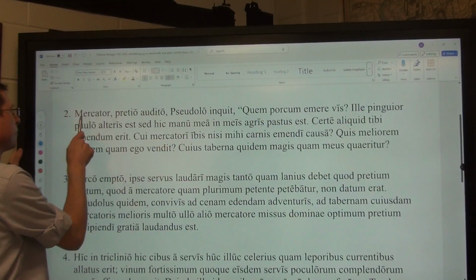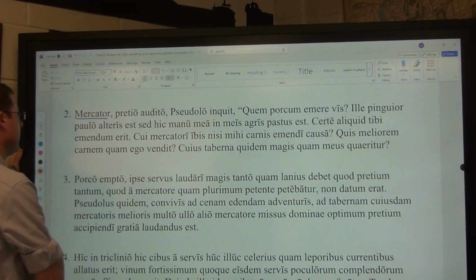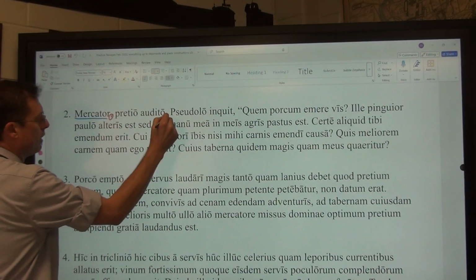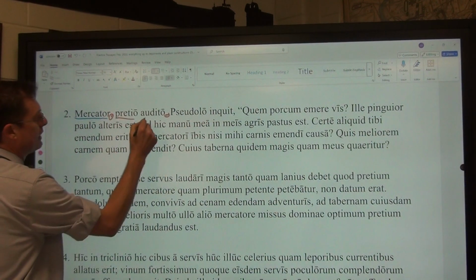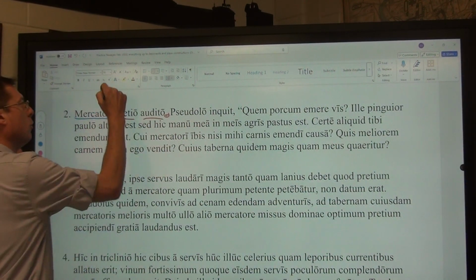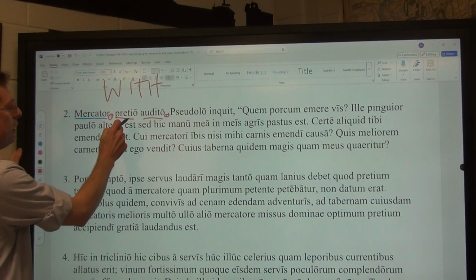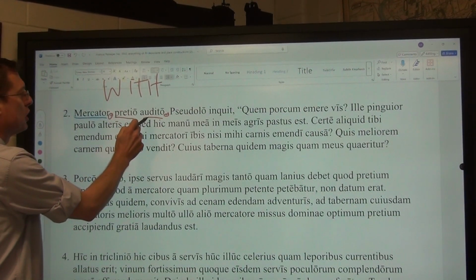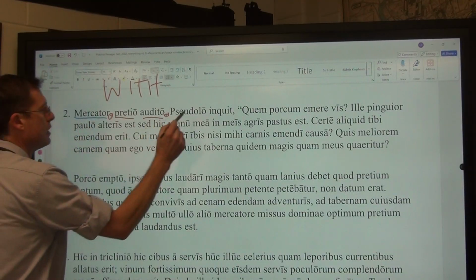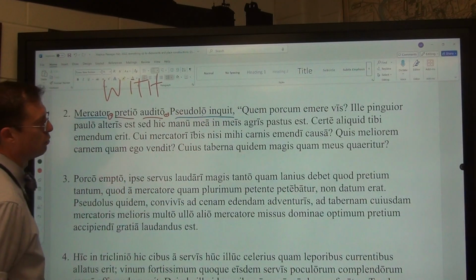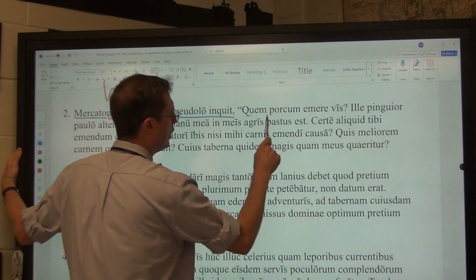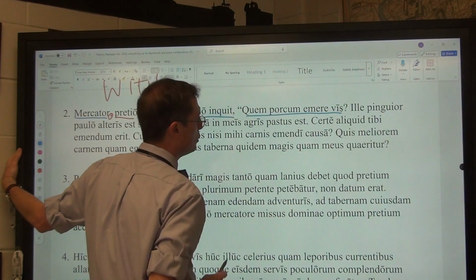The mercator, the merchant. And here what we see is yet another ablative absolute, in which we have an ablative noun and an ablative perfect passive participle. The words we need to come out of our mouth: with the price having been heard, the merchant said to Sudeless, Quem porcum, which pig do you want to buy?